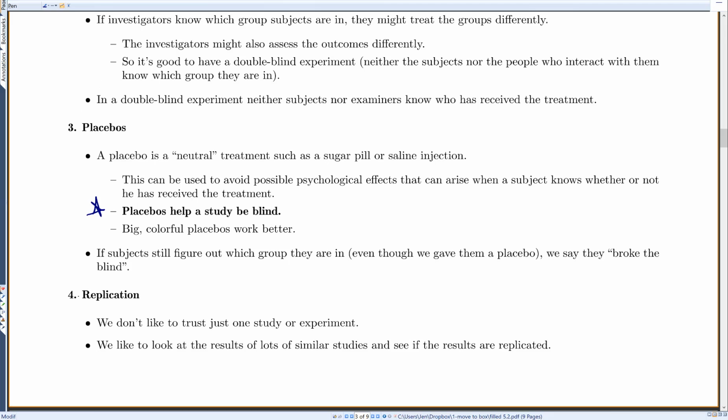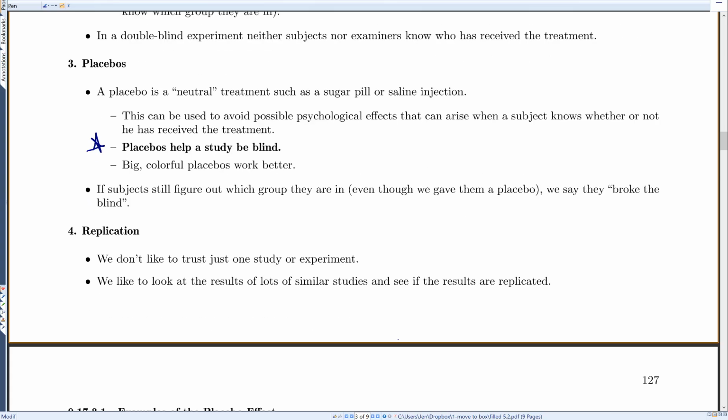Okay, so replication here, we mentioned this. We don't like to trust just one study or experiment. We like to look at the results of a lot of similar studies and see if the results are replicated across those different studies.